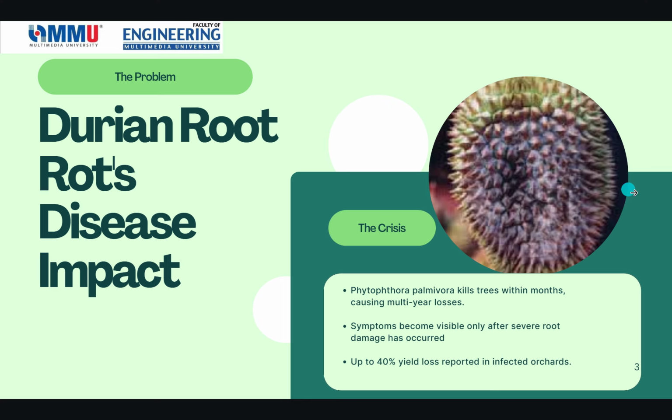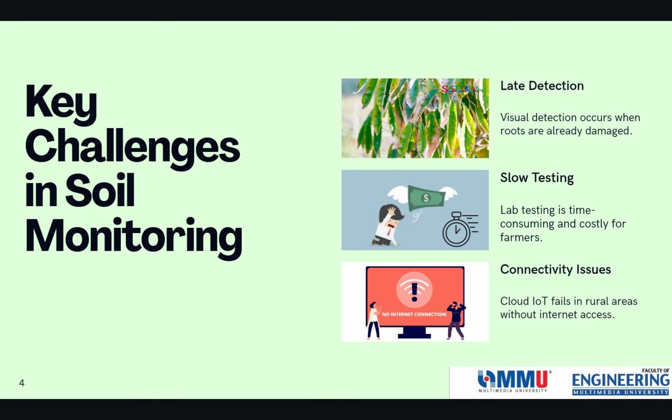This is the durian infected by the disease. This is a sample. And there are some challenges faced by farmers in the real world. The first and main challenge is late detection. The symptoms of the disease only become visible when significant root damage has already occurred. And traditional lab testing for the disease is slow and costly.